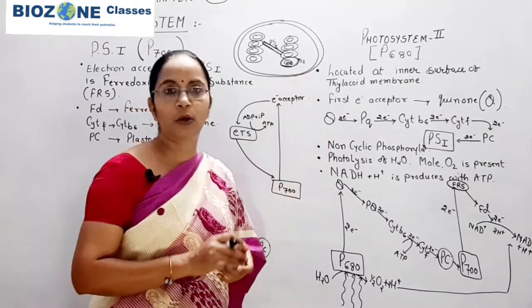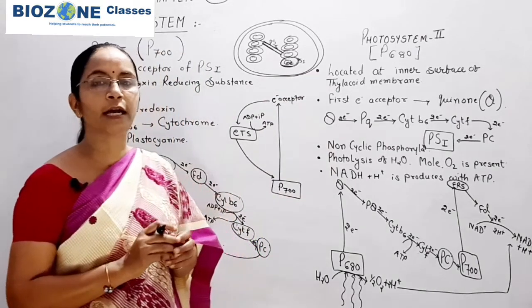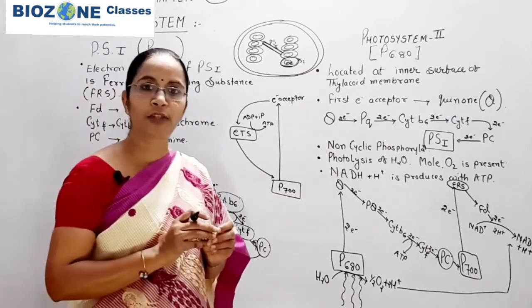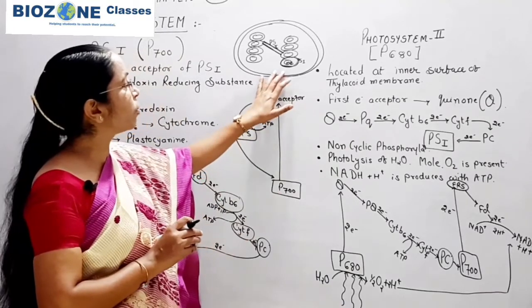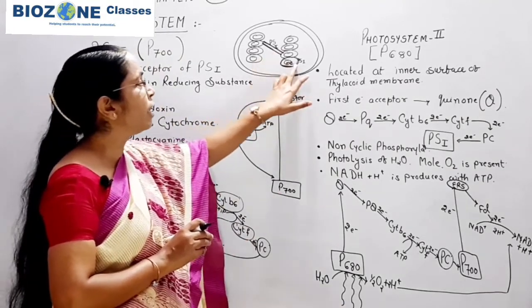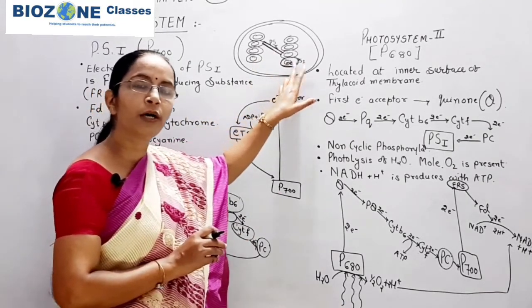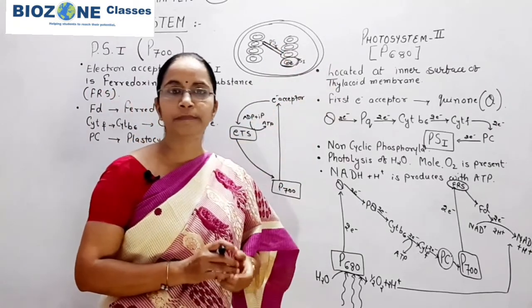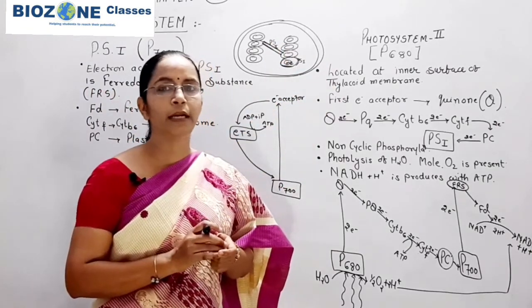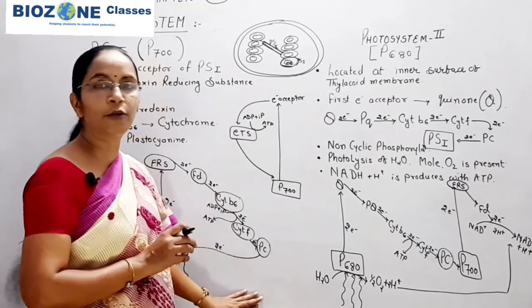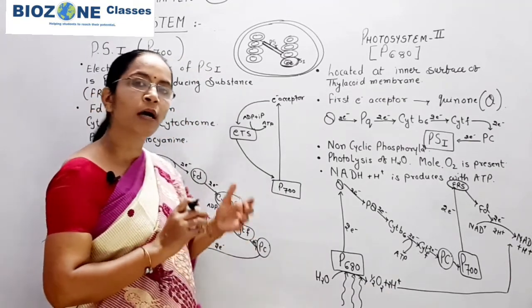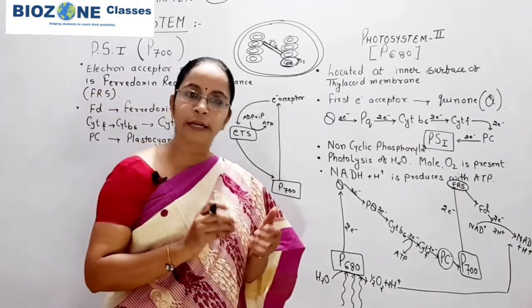PS2 is only located at the inner membrane of the thylakoid, but PS1 is located on stroma lamellae, as well as on the outer surface of the thylakoid membrane in granum lamellae. So that part you remember very well for your objective exams or NEET exam.